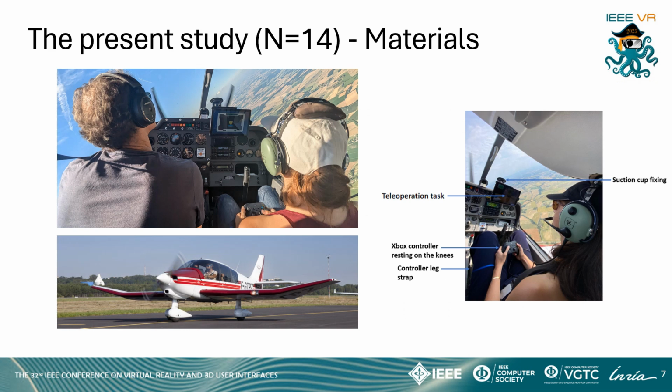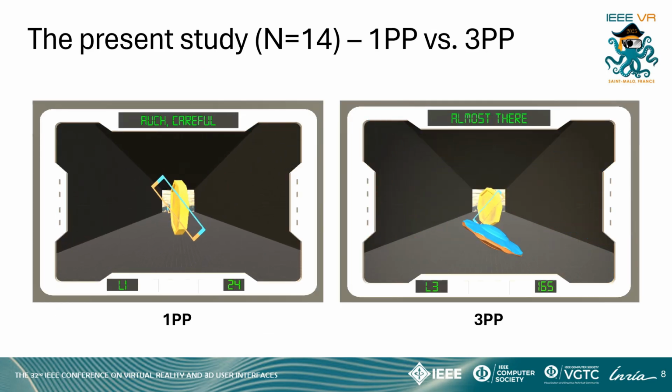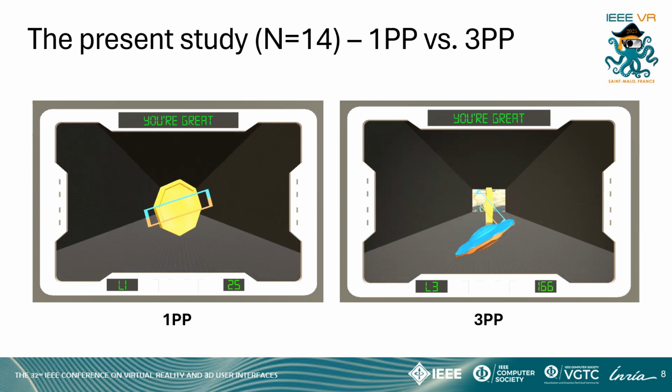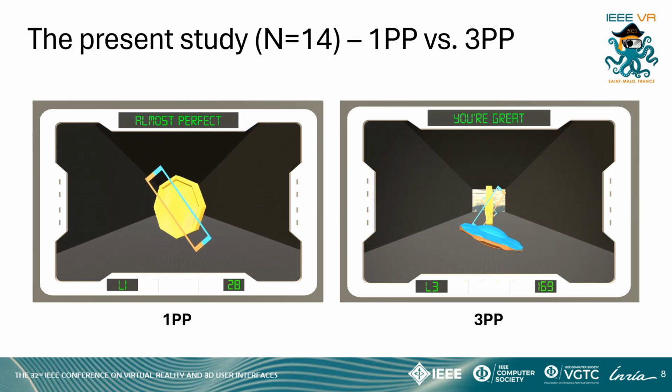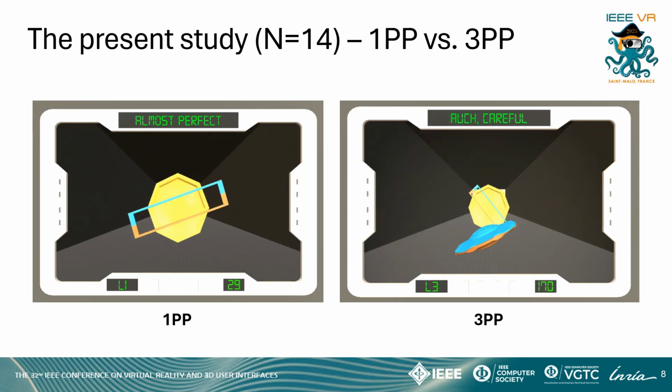To investigate UAV teleoperation under load factor, we conducted an experiment with 14 participants from French Aerospace Engineering School ISAE-SUPAERO. Using a Robin DR400 aircraft, we induced load factors while participants controlled a UAV via gamepad and tablet interface. The study compared two visual perspectives, 1PP on the left and 3PP on the right, to determine which provided better control. Participants piloted the UAV through obstacles while performance, workload, and motion sickness symptoms were recorded.